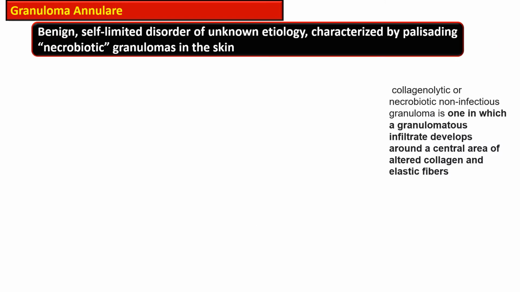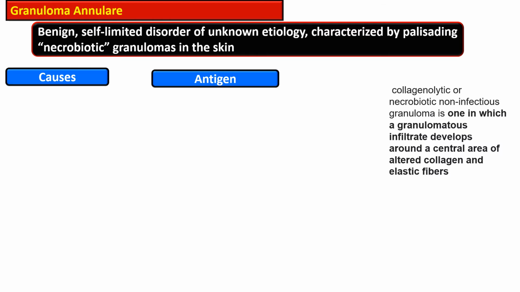Granuloma annulare is a benign self-limited disorder of unknown etiology, and it is characterized by palisading necrobiotic granulomas in the skin. These necrobiotic granulomas are also termed collagenolytic granulomas, or non-infectious granulomas, and in this there is a granulomatous infiltrate present around a central area of altered collagen and elastic fiber.